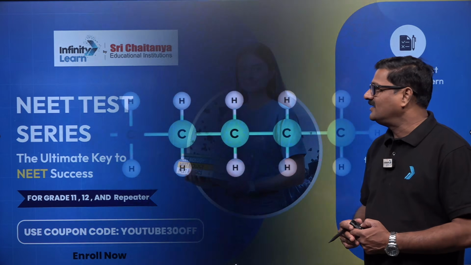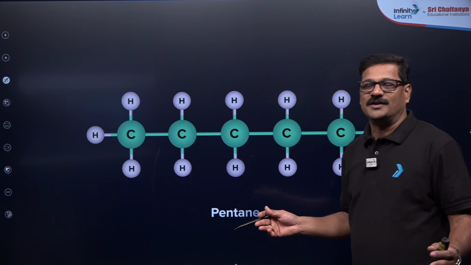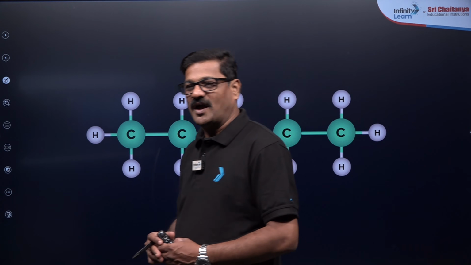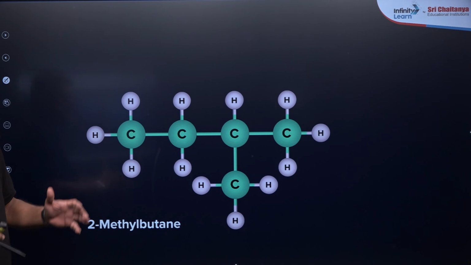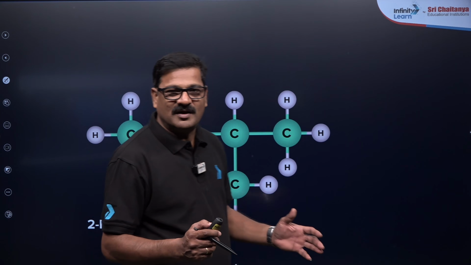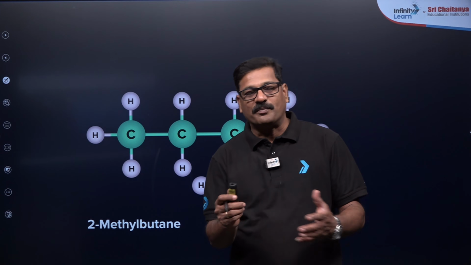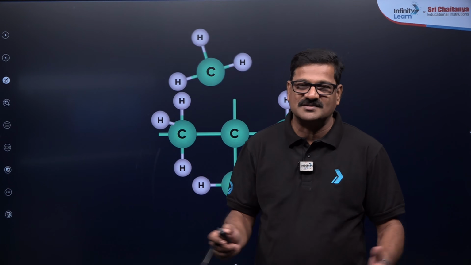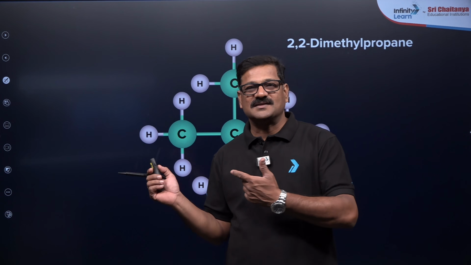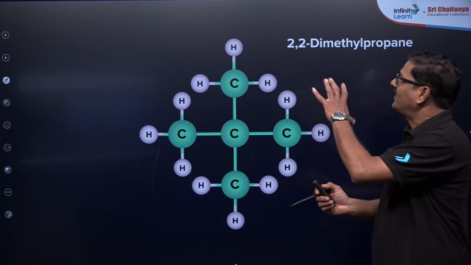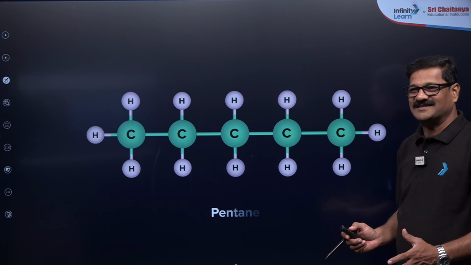Moving ahead, our topic is isomerism. Iso means same, mer means molecule. Molecules having the same molecular formula but differing in their properties due to their structures are said to show isomerism. A small animation is given for that.